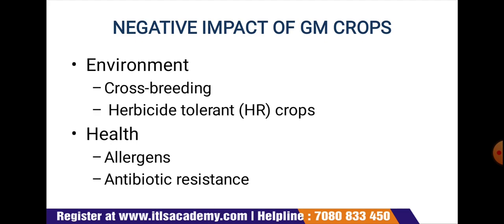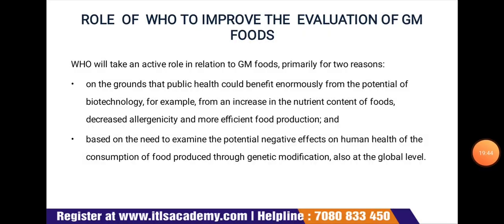Next is the health issues. If we talk about allergens, genetic engineering could potentially introduce or create allergens. For example, inserting a gene from a nut into another plant could be dangerous for people who have an allergy to nuts. Then antibiotic resistance: the bioengineers insert a marker gene. If genes enter the food chain and are taken up by the human gut microflora, the effectiveness of antibiotics could be reduced and the risk of human infectious disease increased.